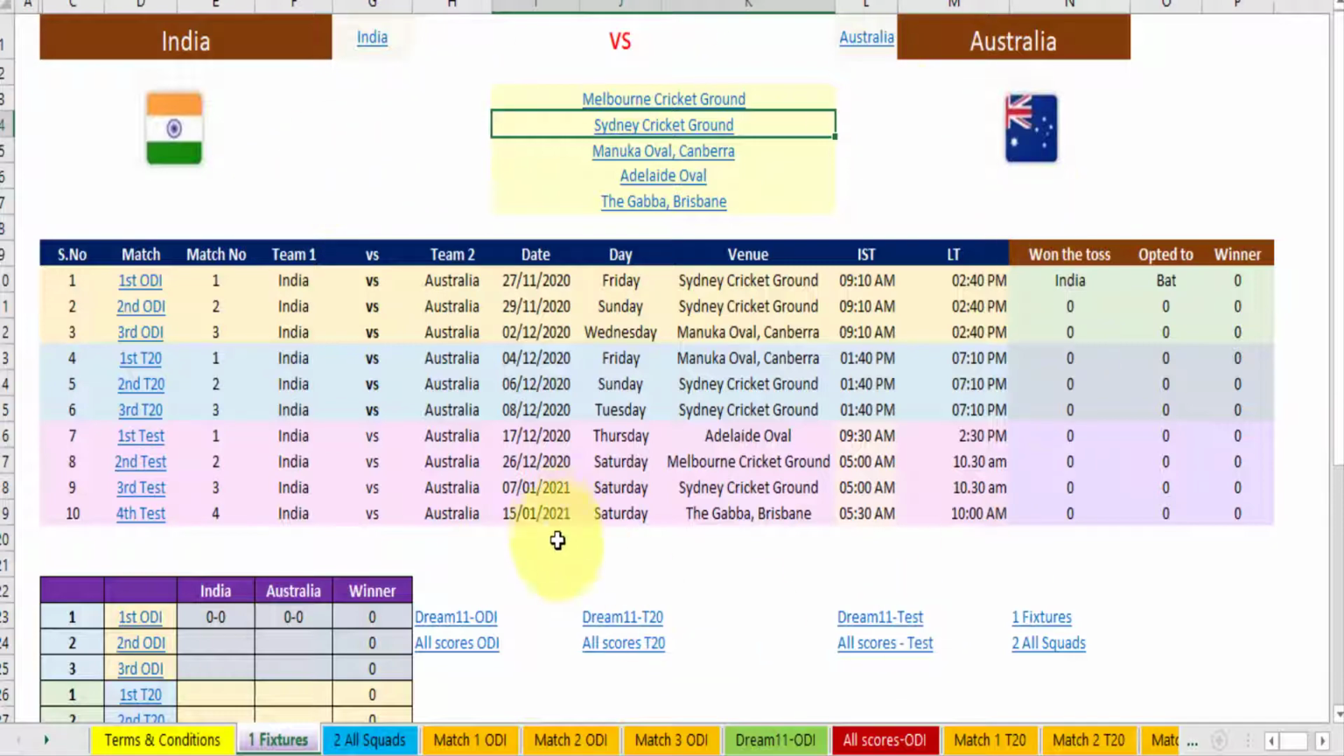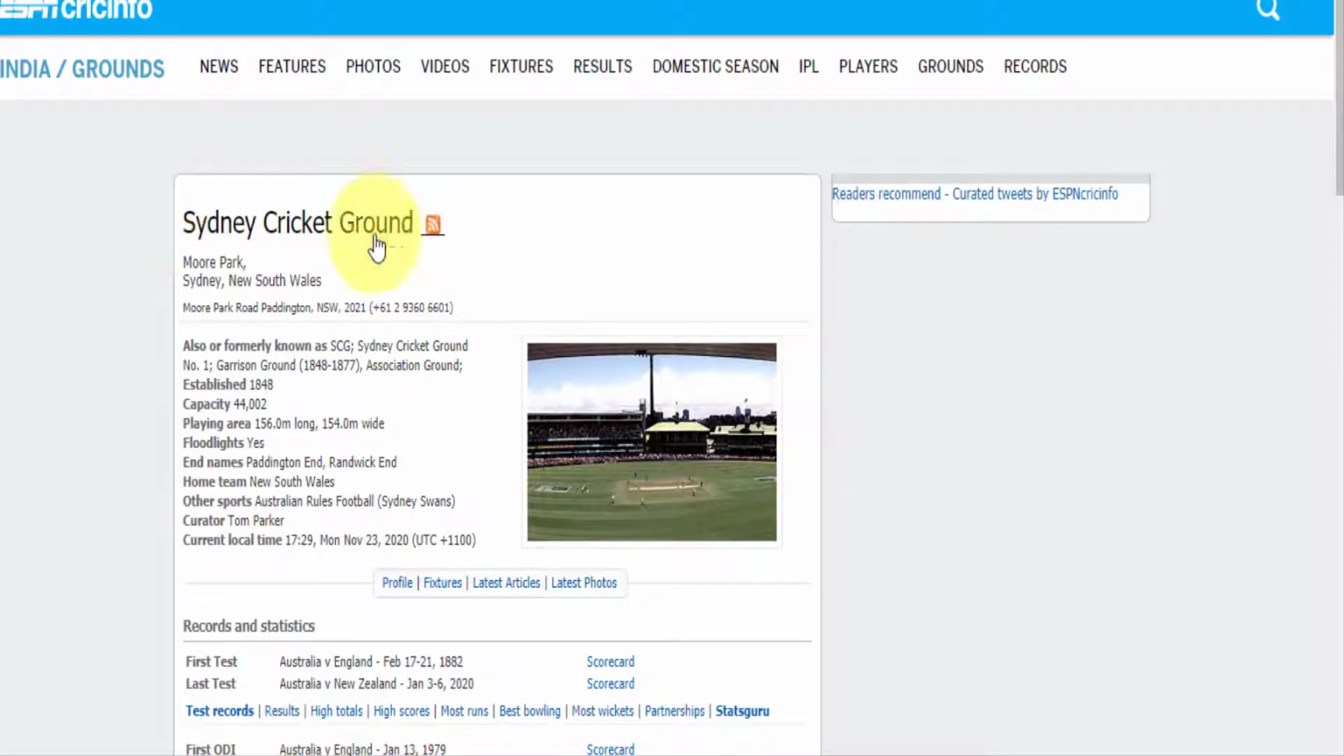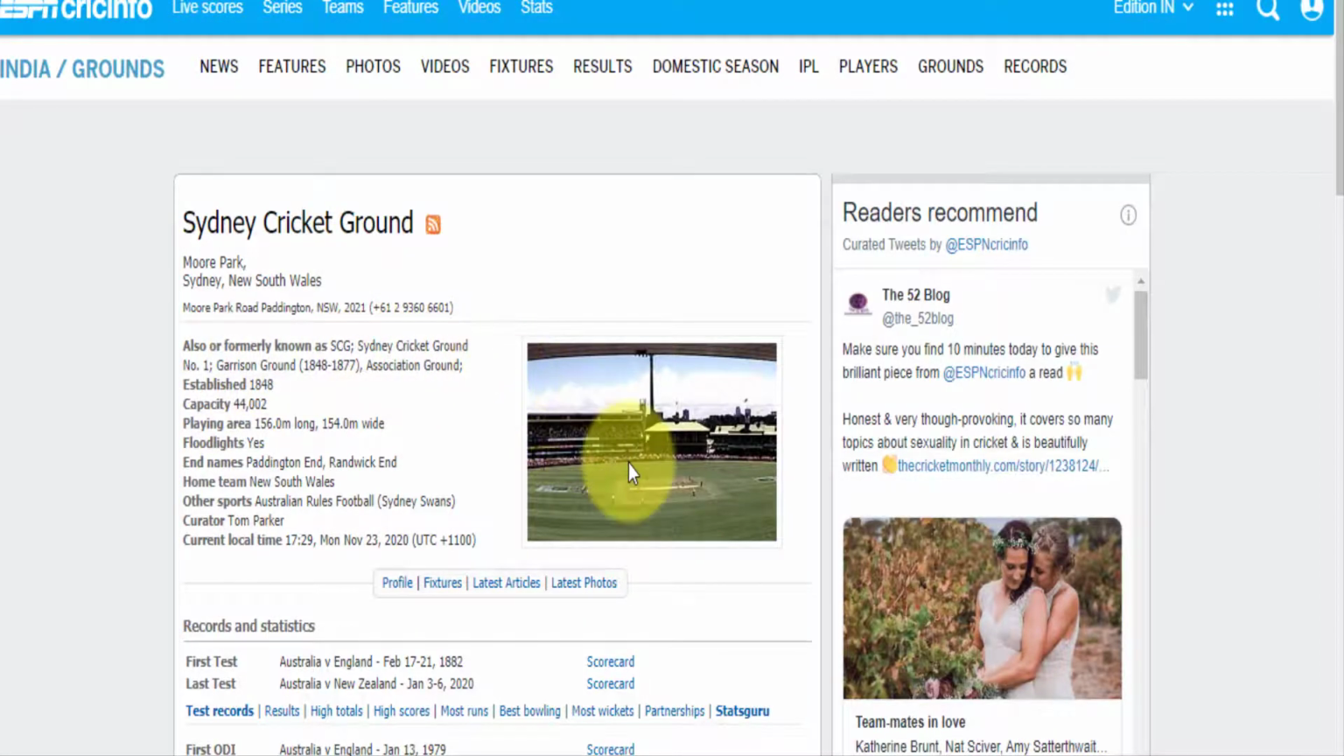Now in this fixture, what happens is that a match will be held in Sydney Cricket Ground, but I want to know how the Sydney Cricket Ground pitch is like. So what I have to do is Google Sydney Cricket Ground, and something will appear, and then I have to click. What we have done in this cricket Excel sheet is that you just click on this. Obviously we have created a link. Those who know Excel will know how I have made that. Sydney Cricket Ground, also formerly known as SCG.